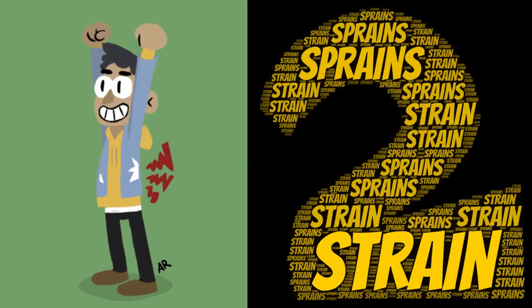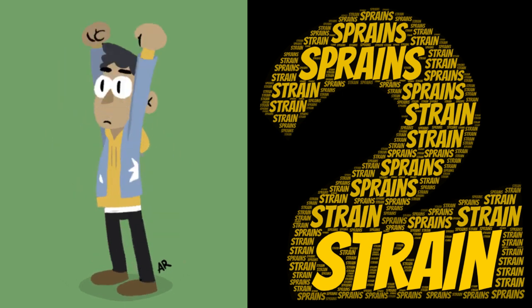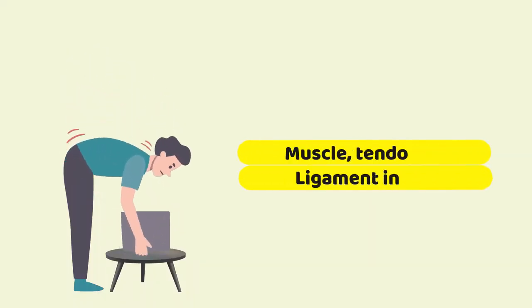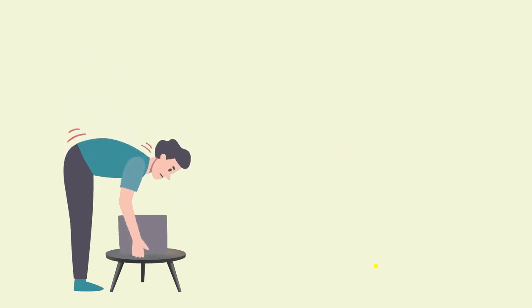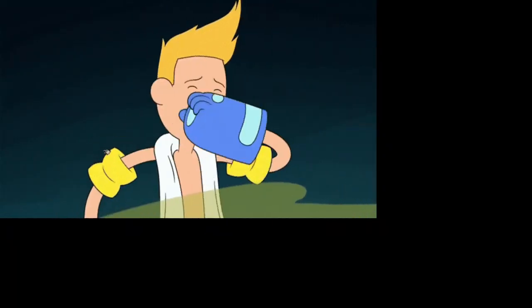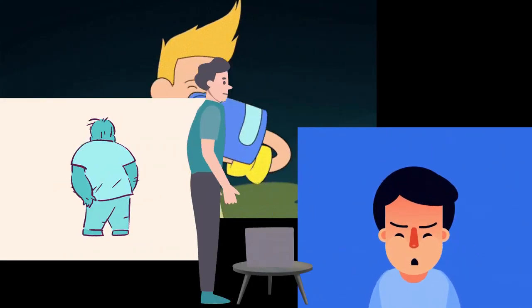Second is strains and sprains. Back strains and sprains, along with tight hamstrings, are one of the most common causes of back pain. You can injure muscles, tendons, or ligaments by lifting something too heavy or not lifting it in a proper posture. Some people strain their back while sneezing or coughing or twisting or bending over.